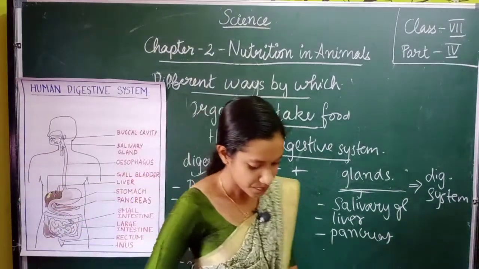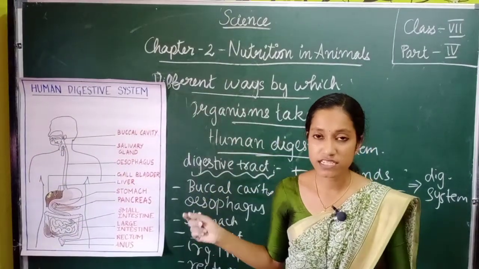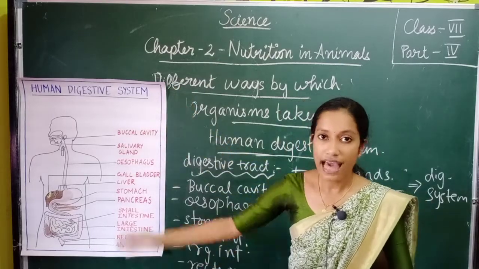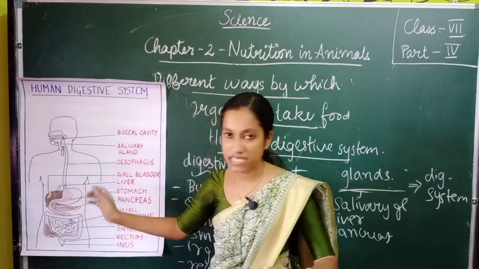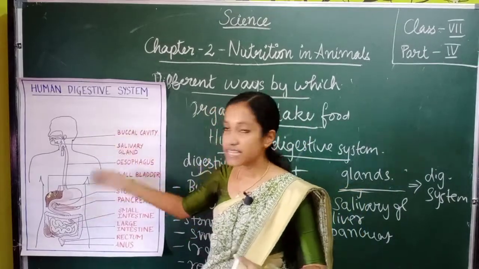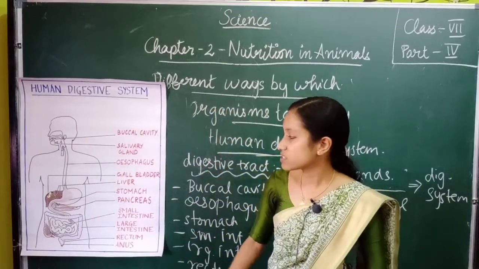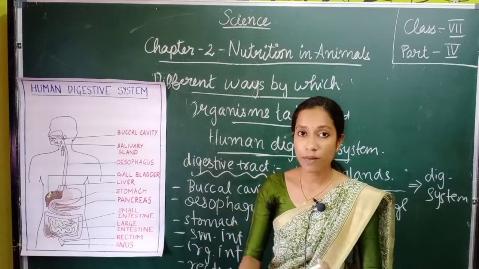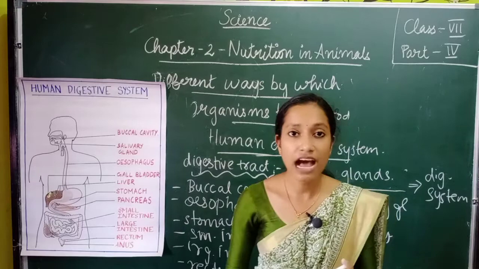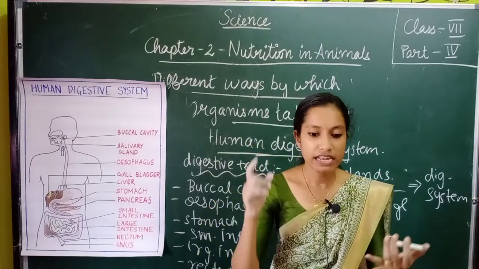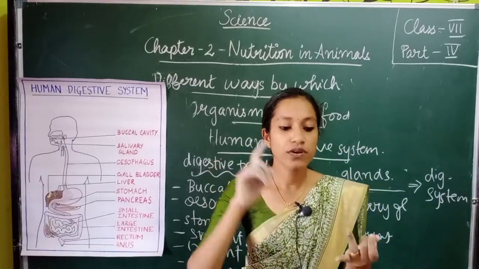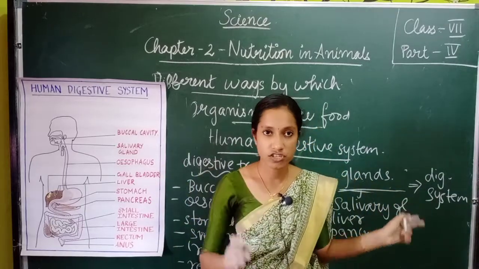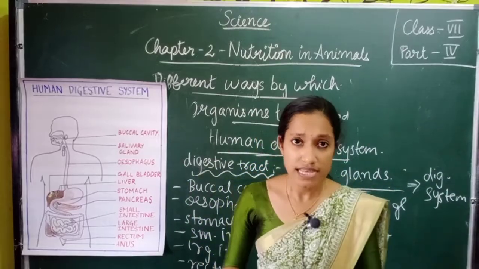Okay, so what is the importance of this digestive system? As the food flows through this length of the digestive system, it is getting digested, isn't it? So this digested food will then be absorbed by our body in order to meet our nutrition requirements. We need energy, we need to grow. So all these requirements are met by digestion. So it is a very important process, isn't it?